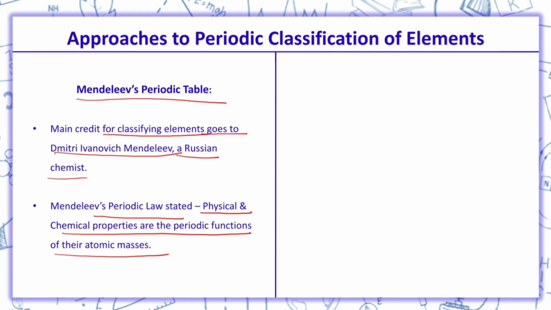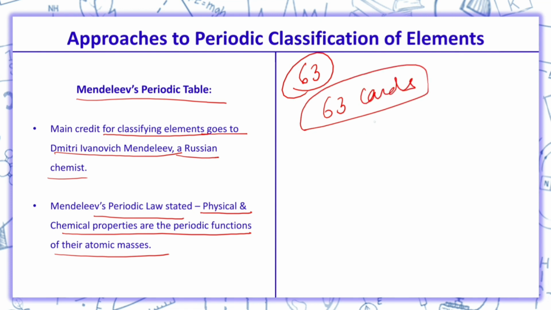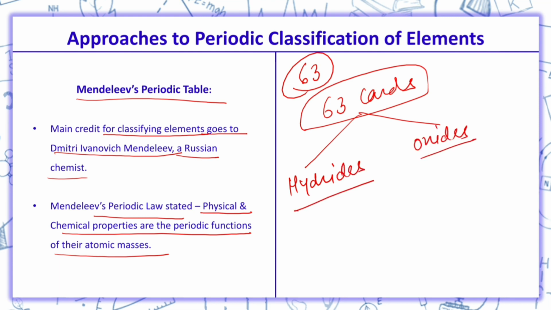When he was classifying elements, at that time there were 63 elements. So, he took 63 cards, and on those 63 cards he wrote the physical and chemical properties of the elements. In chemical properties, he wrote the type of hydrides and the type of oxides formed by the element.